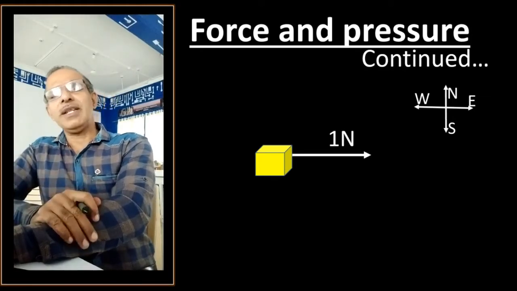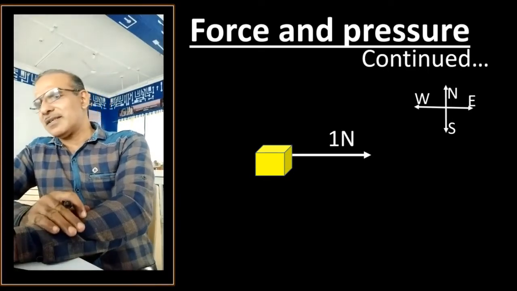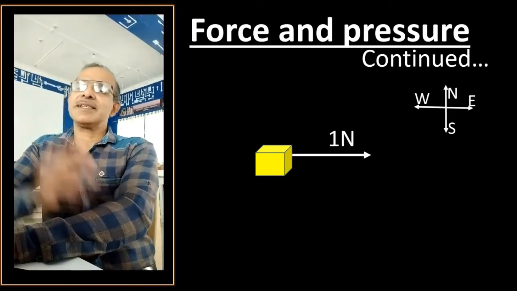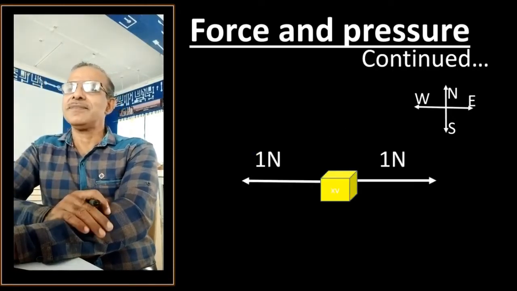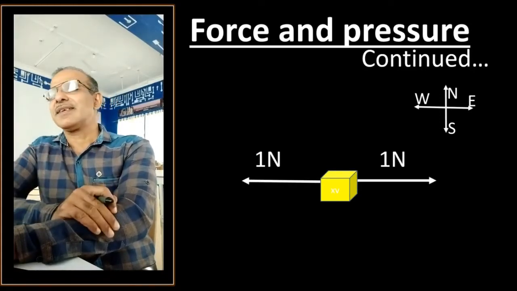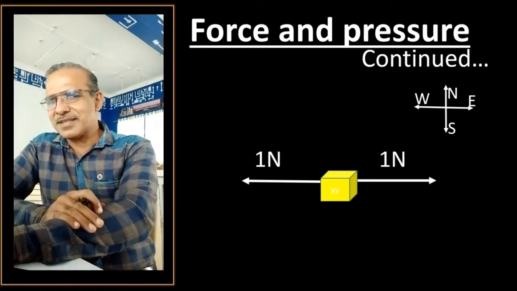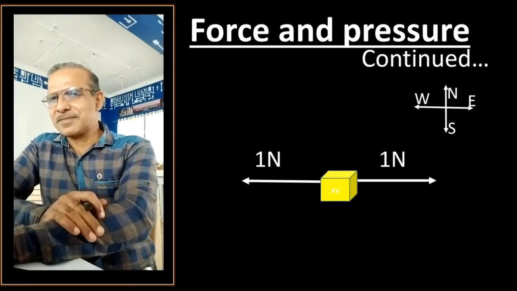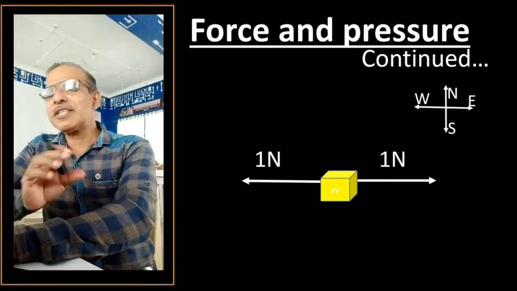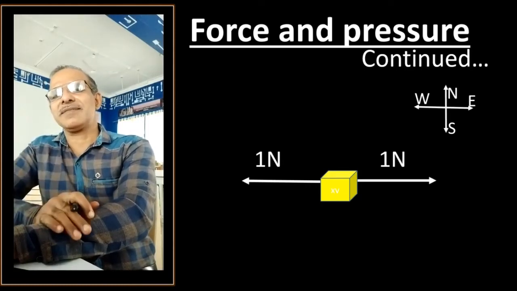Let's have 1 Newton applied on the object in one direction, and the same force, of the same magnitude, applied in another direction, and we have to show it like this. Now see this picture. Both side arrow marks, just notice they are in opposite directions, right and left, and the magnitude of both the forces is the same. What is the magnitude? 1 Newton. The same force is applied in either direction.